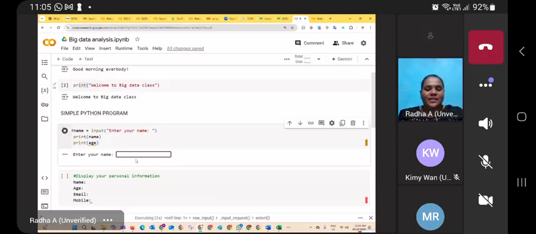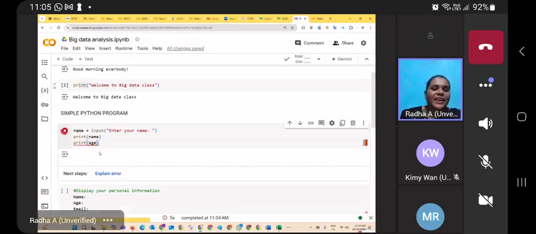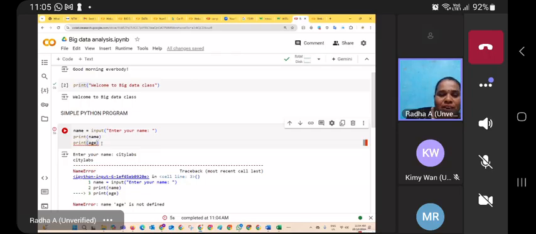See what happened. City labs, we typed. Name is assigned successfully, read and assigned successfully, and then the information is displayed successfully. But what happened to the third line? In the third line, I tried to display the age, but the age value was not assigned before the statement.